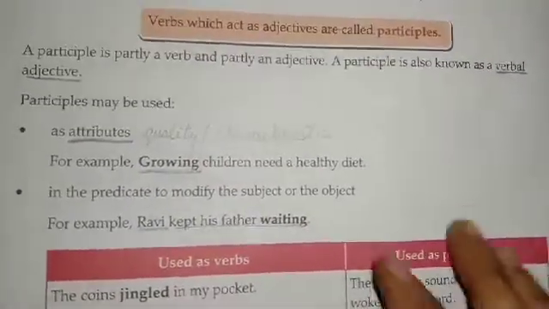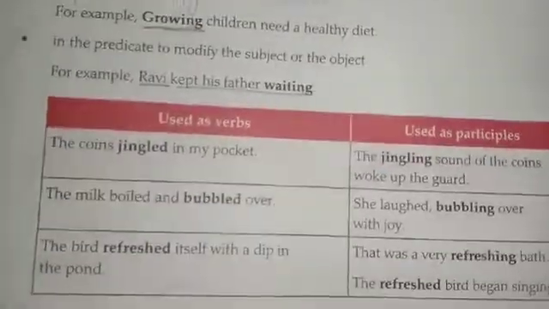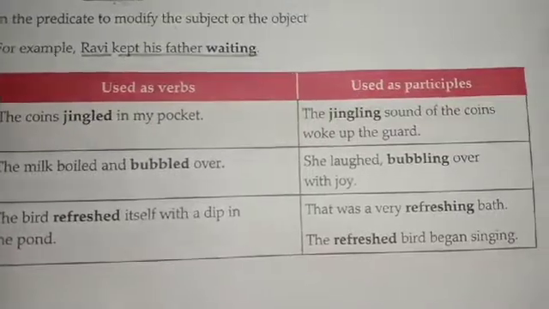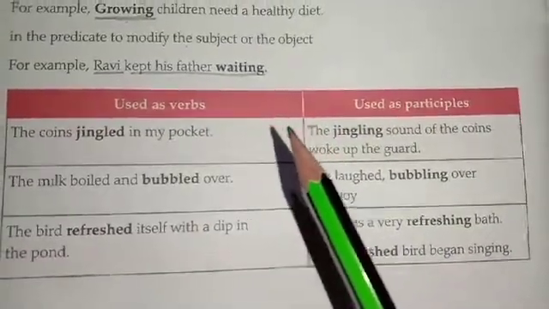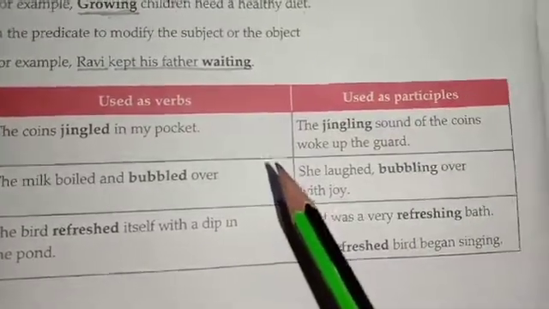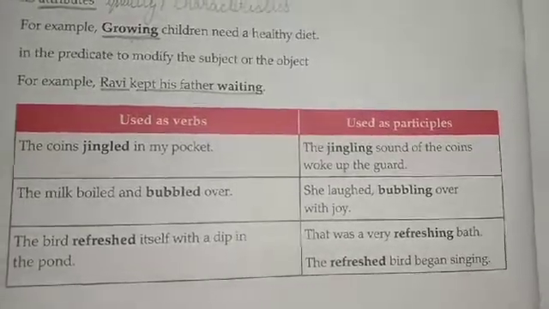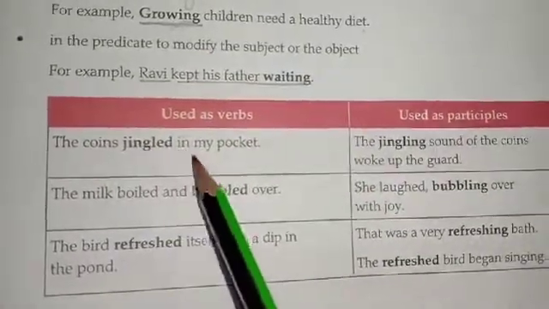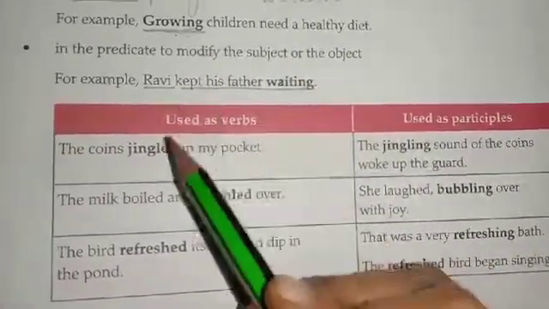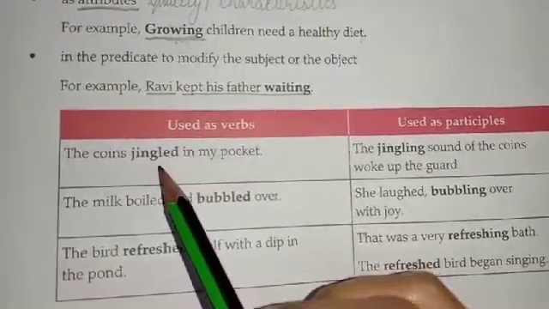Now we will move forward. Now I will show you examples and you will get a very, very clear idea. Now you will understand the difference between participles and verbs. Some of you must be still confused between participles and verbs. When you see these examples, you will get a clear idea. The coins jingled in my pocket. Over here the verb is jingled. This is an action.